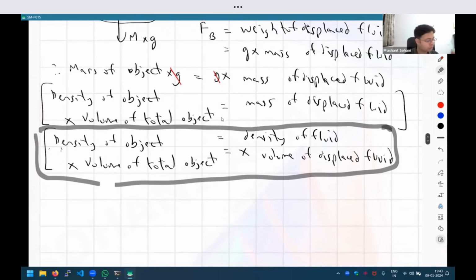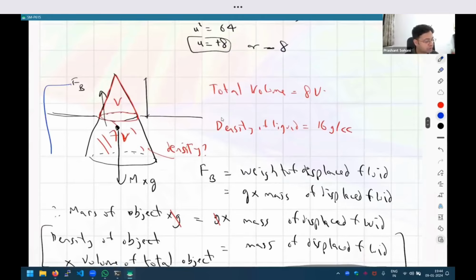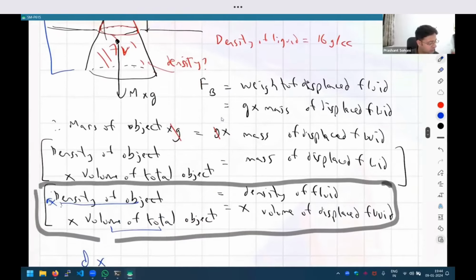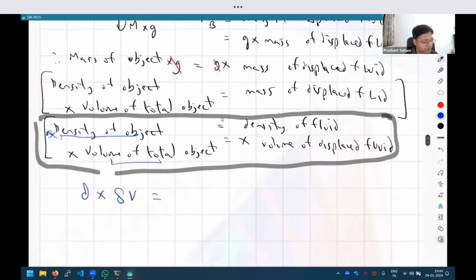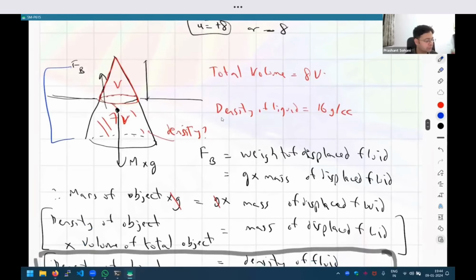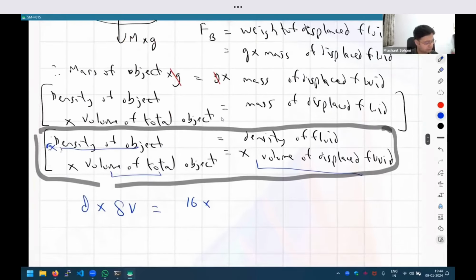Because now if you go back to the other question, suppose you had this formula ready with you, right? Instead of deriving it. And now if you look at the question, you'll see that we have all the information required. The density of the object is the unknown variable, so let us call that D. Do we know the volume of the total object? Going back to the diagram, the total volume is 8V. And on the right hand side, density of the fluid is given as 16 gram per cc. And volume of the displaced fluid, how much volume was below the level of the liquid, that is 7V.